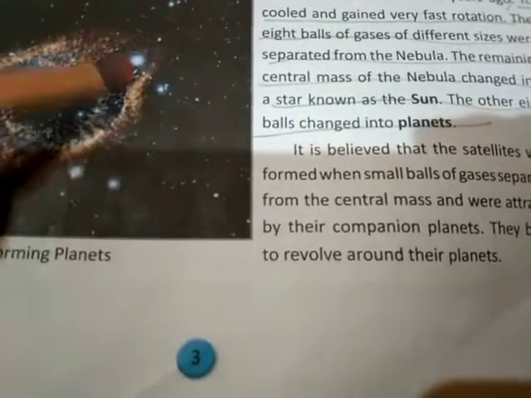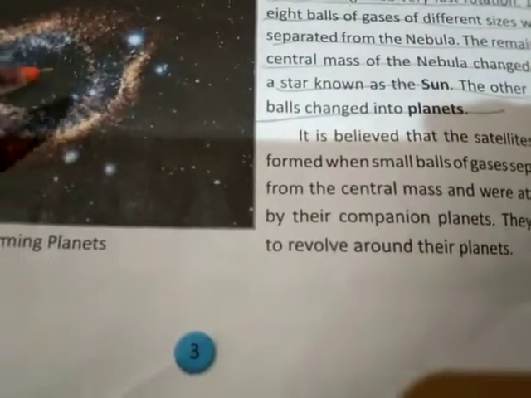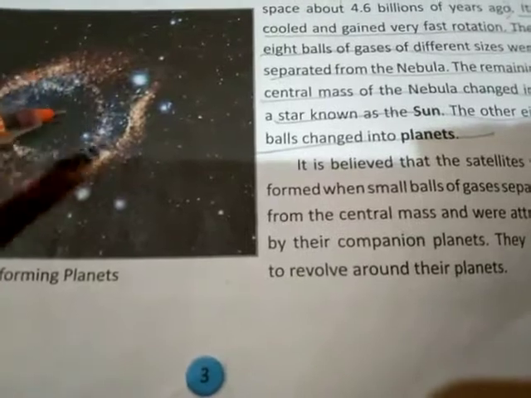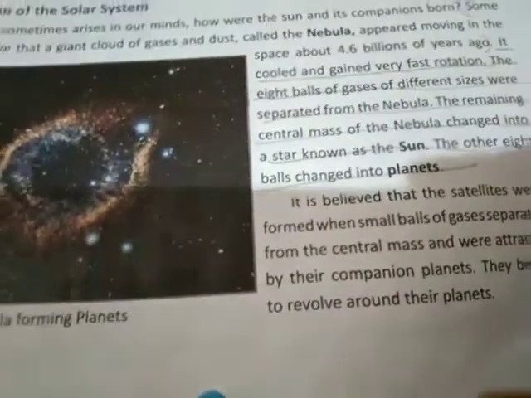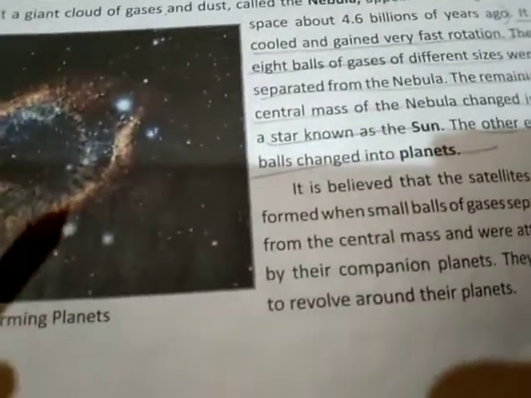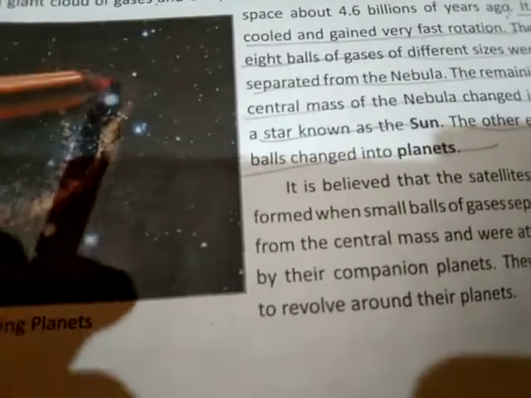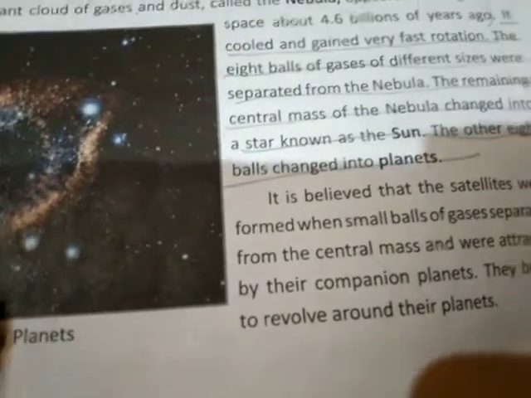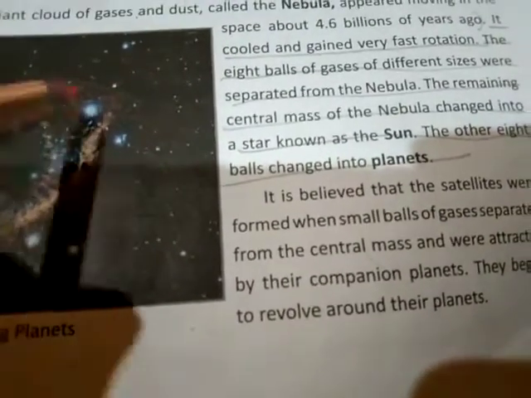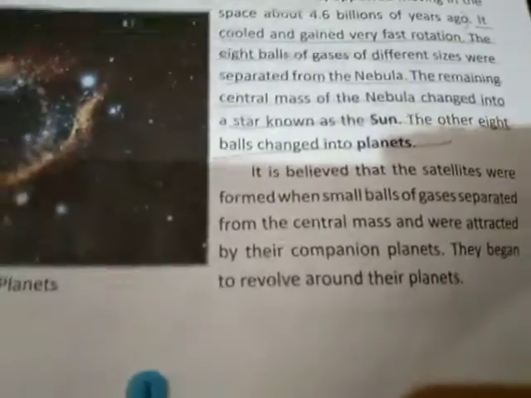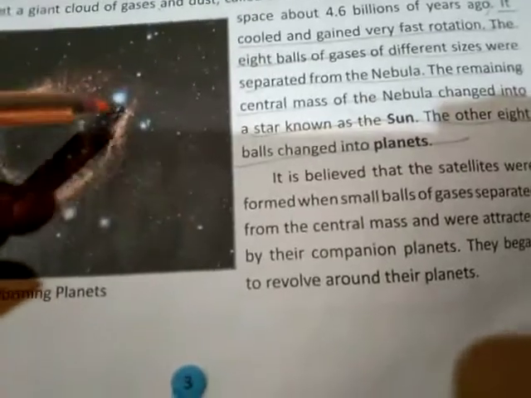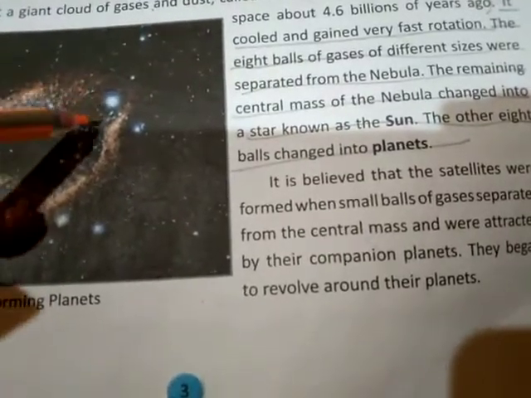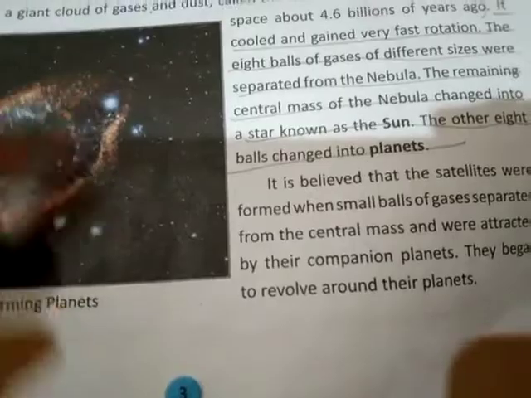They went to their companion planets and began to revolve around them. So suppose this is a planet, satellites are revolving around this planet.